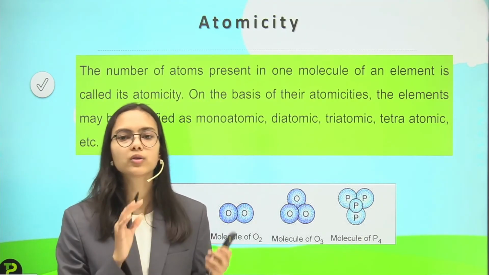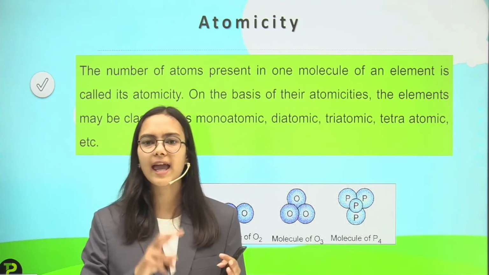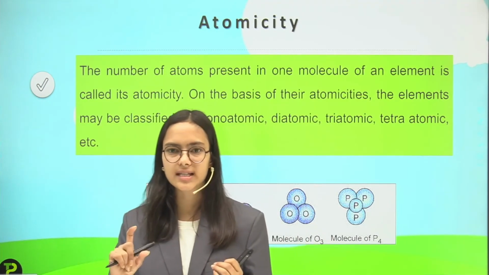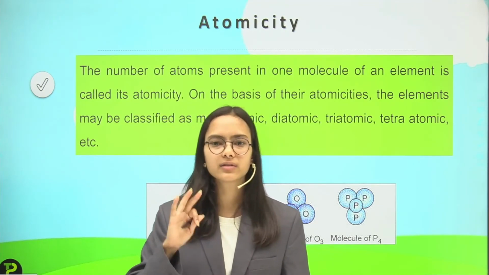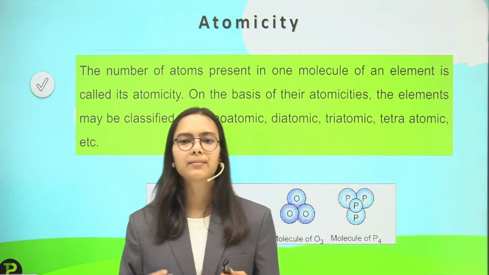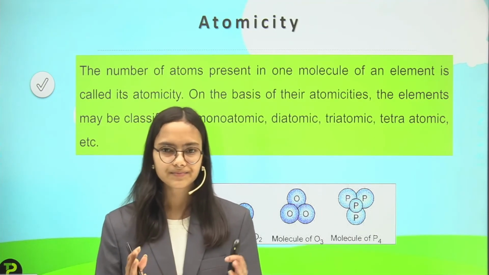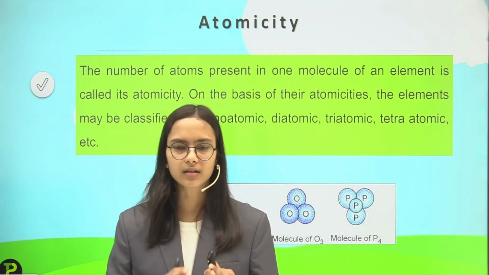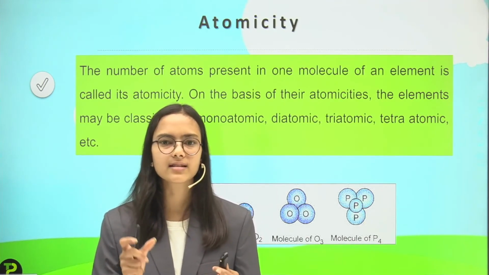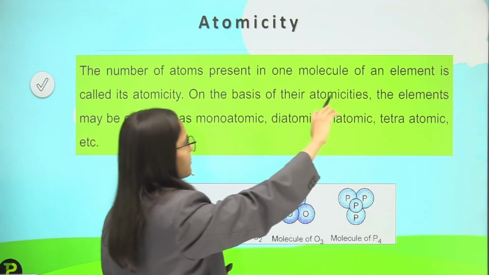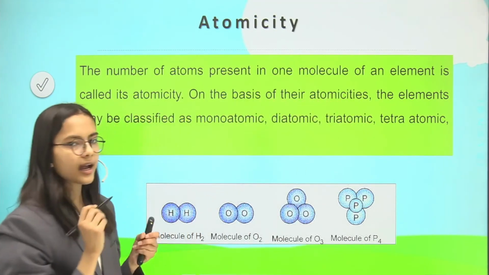Like I talk about water. Water has the formula H2O. So here I have two hydrogen atoms and one oxygen atom, so overall I have three atoms. It implies that the atomicity of a water molecule is 3, because it is counting totally as 3. So the number of atoms present in one molecule of an element is the atomicity.